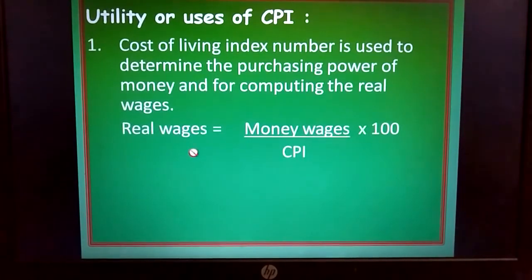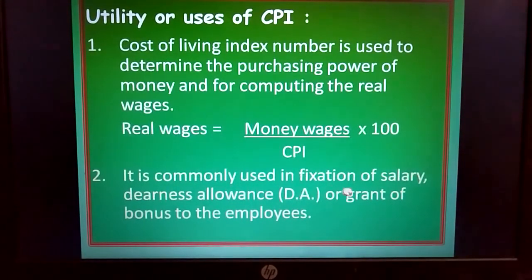Real wages is nothing but real wages equal to money wages divided by cost of living index number or consumer price index number, multiplied by 100. This expression only has been given to us as specification. No further deep concern is there in order to solve problems or anything of that kind. That's why let us not discuss much about real wages and money wages. But let us understand consumer price index number is used to calculate real wages.